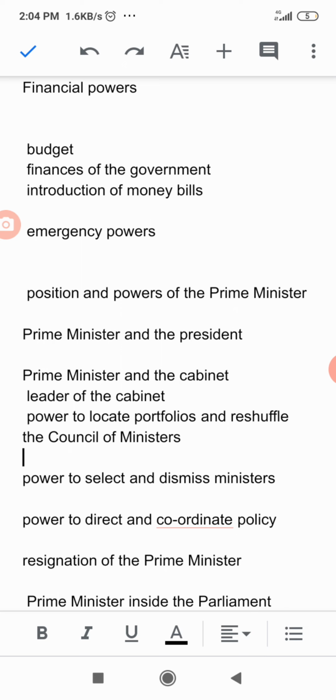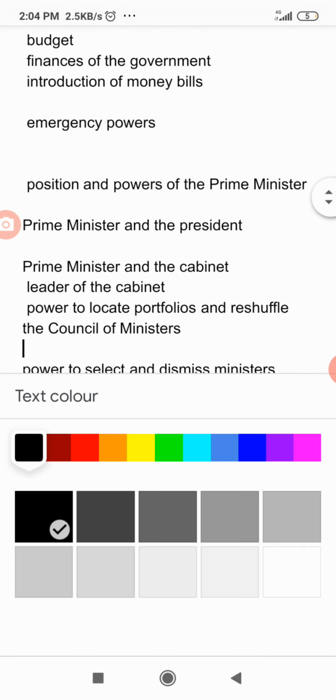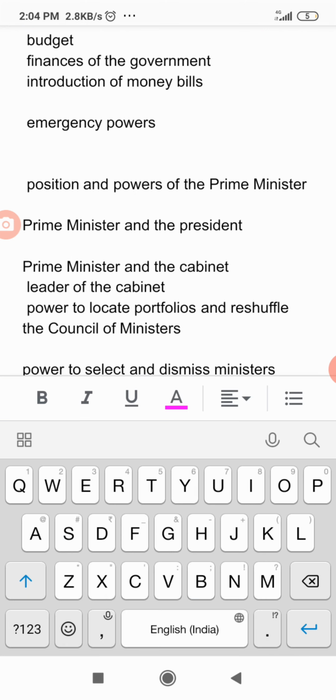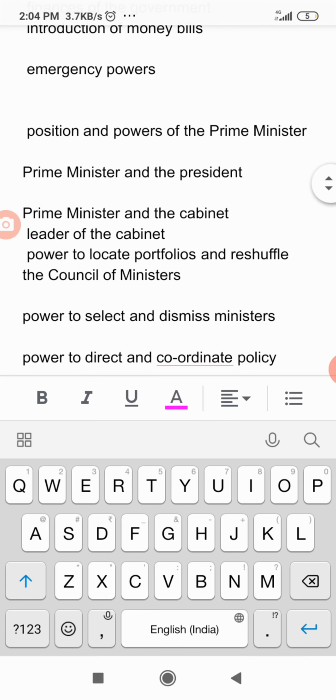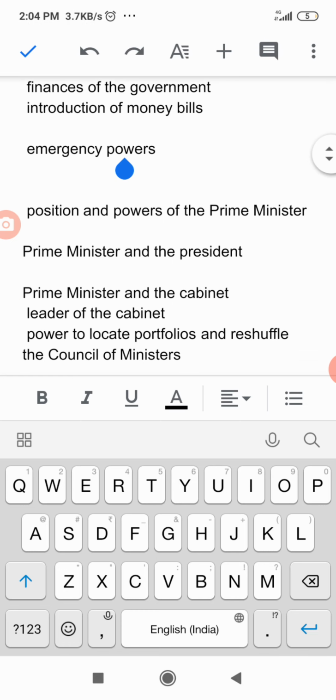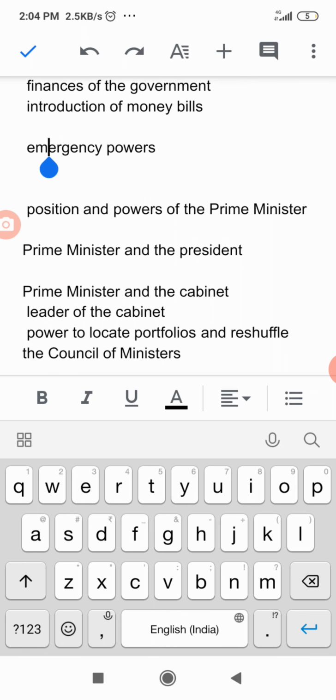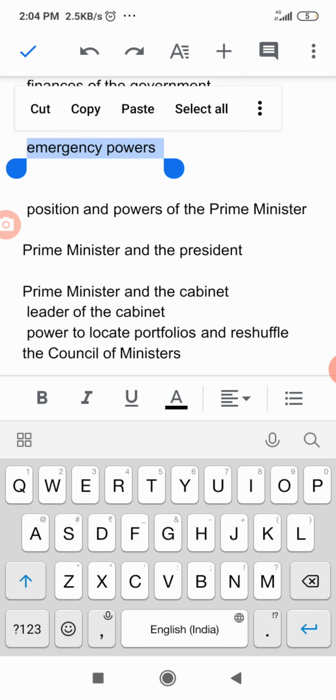Now we will see the emergency power. Here we can see that the president cannot declare a proclamation of general emergency under Article 352 of the Constitution without receiving the decision in writing.